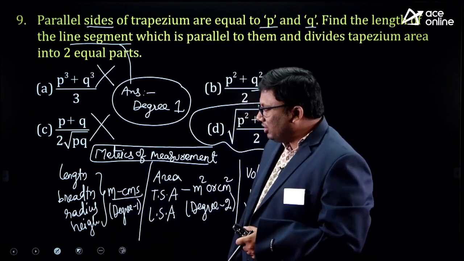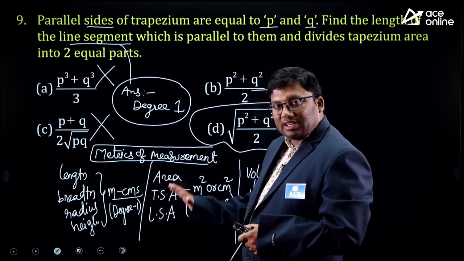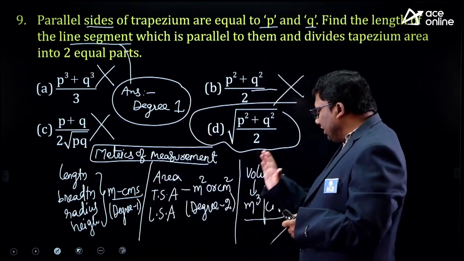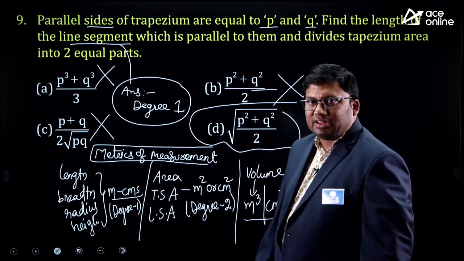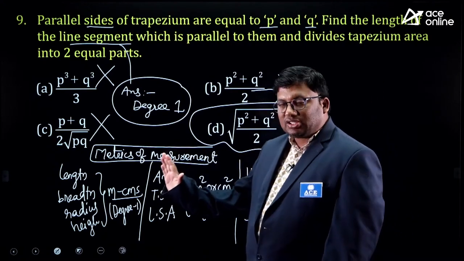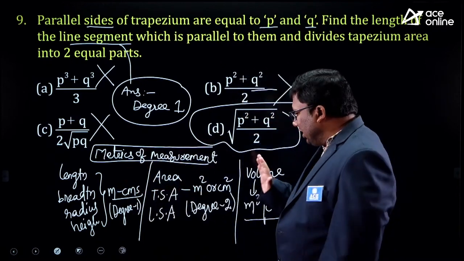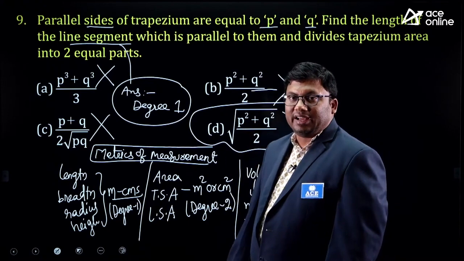This is length, breadth, radius and height, degree 1. Area, lateral surface area, total surface area, degree 2. Volume, it will be degree 3. I hope the idea is very much clear to you. Degree 1, degree 2, degree 3. So volume, it will be degree 3.